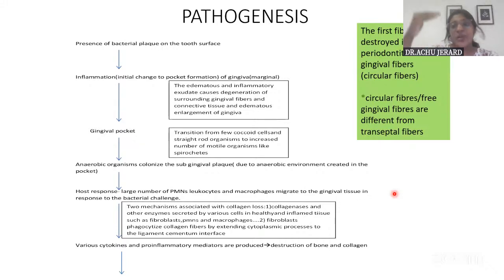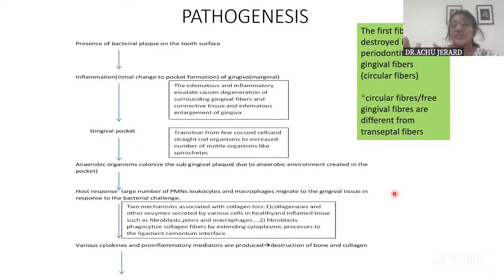So first bacteria will come, and there will be a host response, and as a result, there will be inflammatory change. The marginal gingiva gets inflamed and edematous, and there will be destruction of the collagen fibers also. As a result of the destruction of collagen fibers and the edematous changes in the gingiva, a gingival pocket will be formed first. So what is this gingival pocket? A deepened sulcus, which favors the growth of anaerobic bacteria.